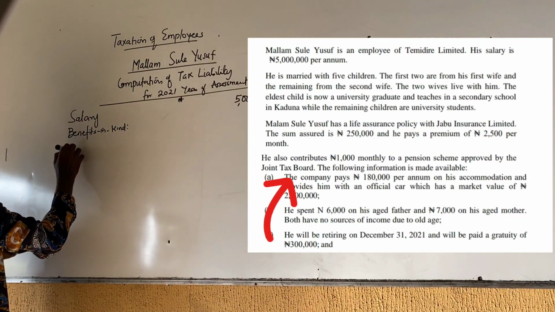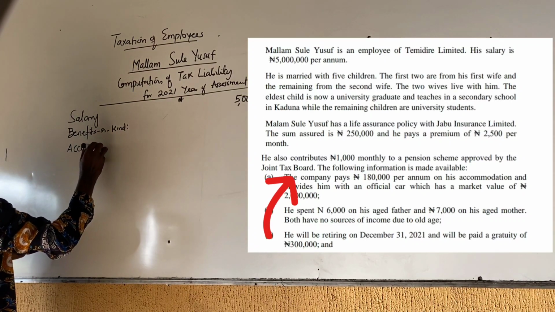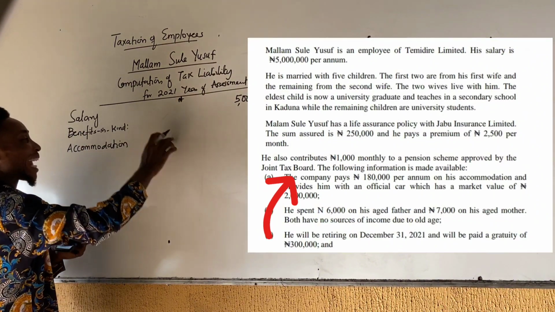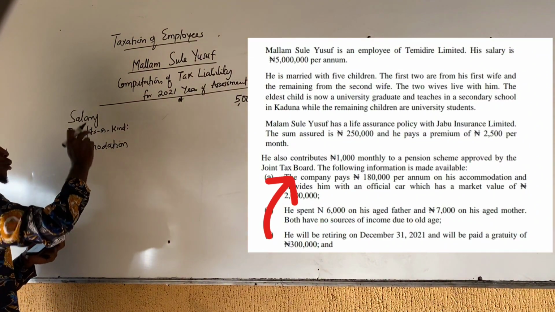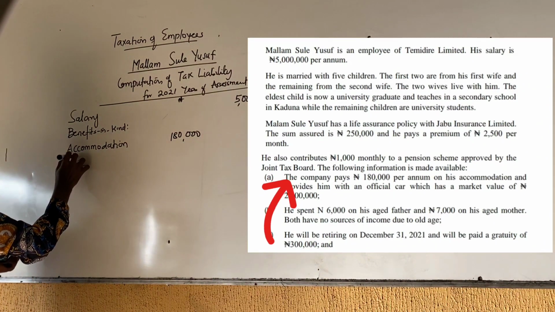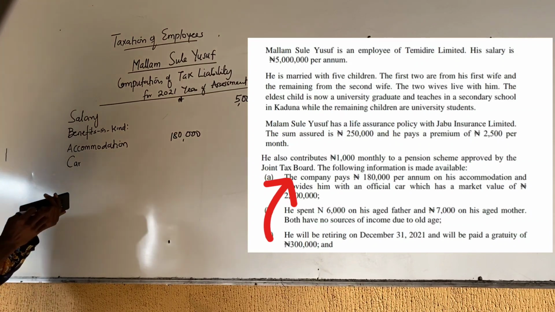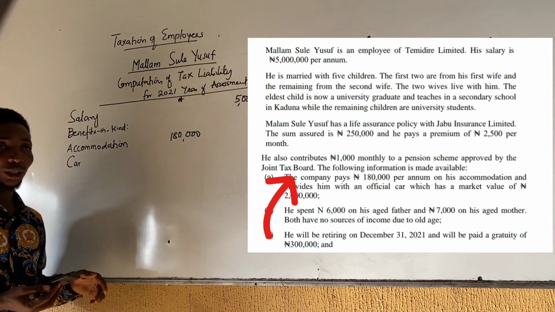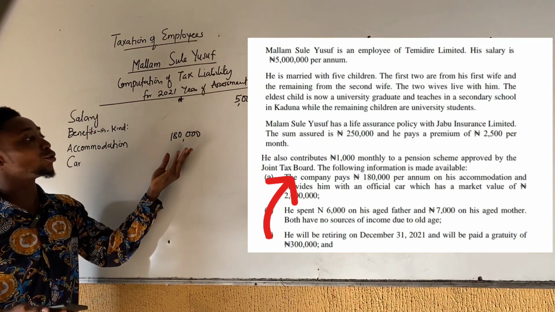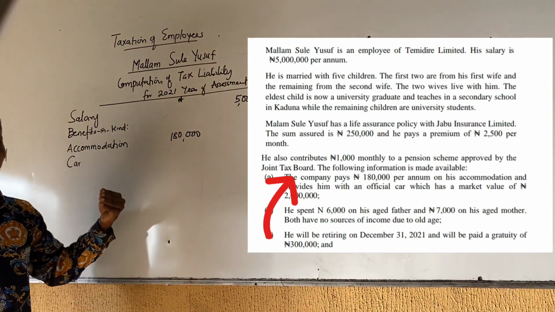So his accommodation: it is assumed that he has enjoyed an income equivalent to the rateable value of the accommodation, which is 180,000. Then the official car, the market value is 2 million. I've said before that you cannot compute the total value of the car as what the employee enjoys as income.